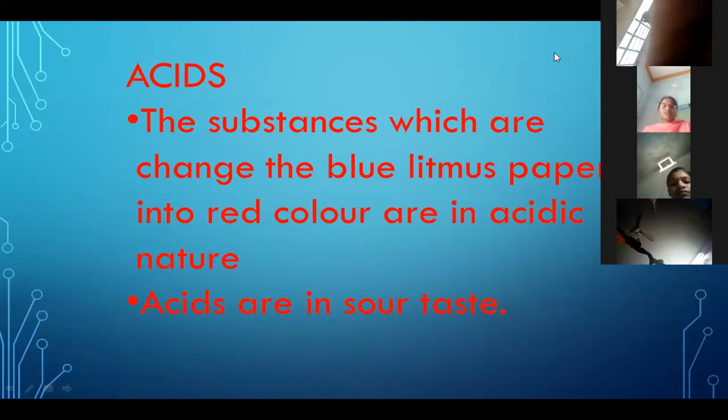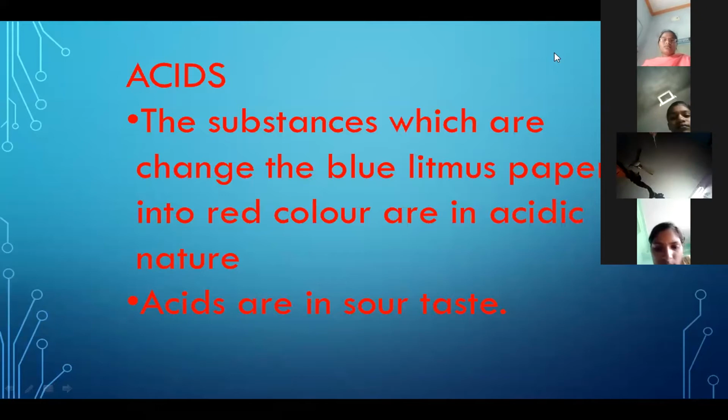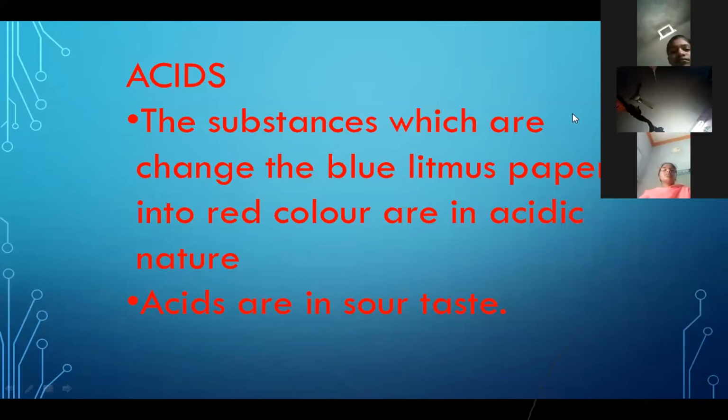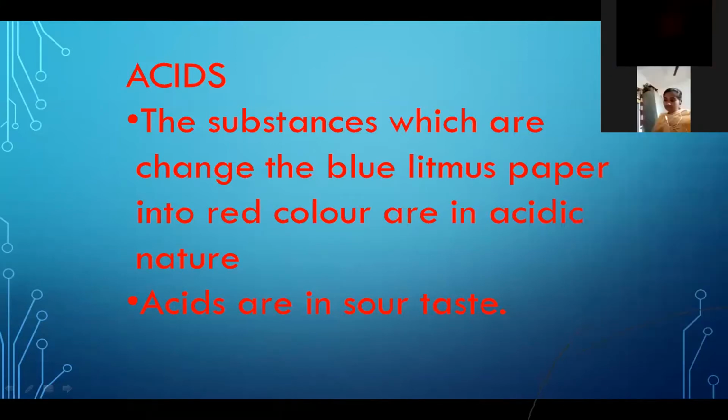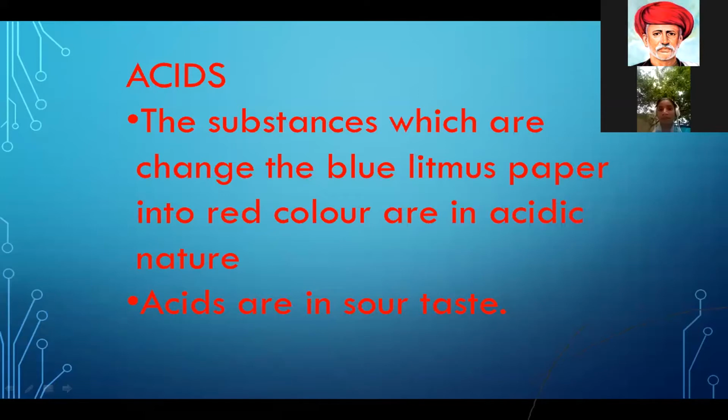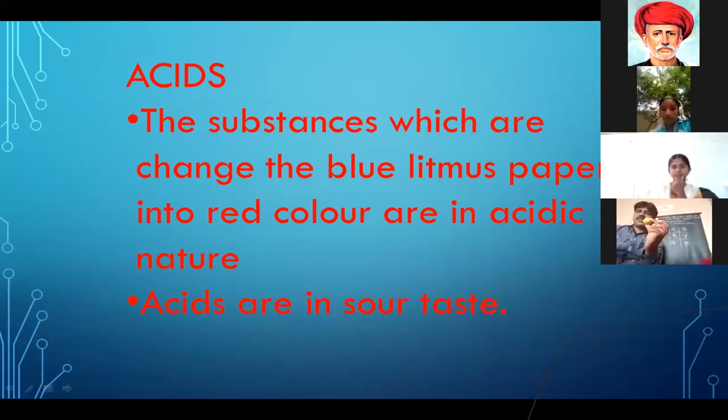Generally, we use so many substances as acids in our daily life. For example, lemon, tomato, tamarind, apple, curd.